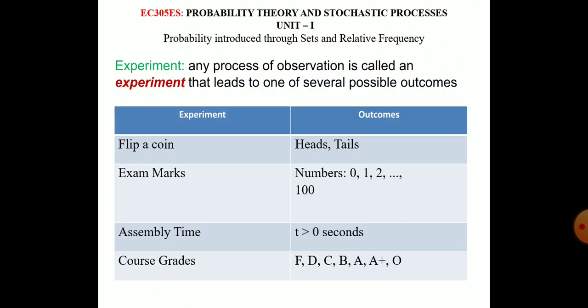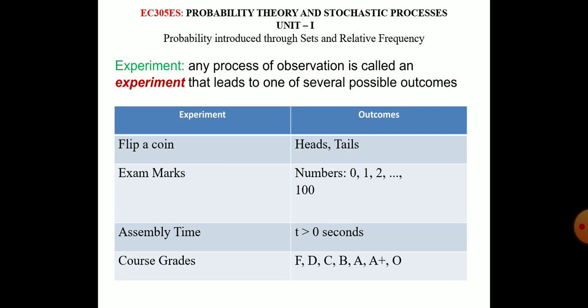You see here, first I want to introduce what an experiment is. Our subject starts with an experiment. This is the first thing you have to understand. Any process of observation is called an experiment. All of you please remember, any process of observation is called an experiment that leads to one of several possible outcomes. Whenever there is an experiment, there are some outcomes. Several possible outcomes are there for an experiment.